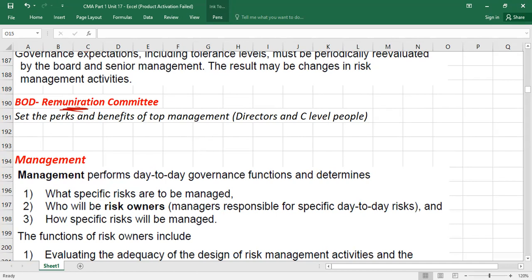There is also a nomination committee, which is not written here. Under the British syllabus, 4 committees should be there minimum: risk, audit, compensation, and nomination. But under the US structure, 3 committees minimum should be there: risk, audit, and compensation. Let me quickly tell you about the nomination committee also. When board of directors are elected or appointed, what is the process they follow? Obviously, they will advertise the jobs. After the applications come to the nomination committee, they will shortlist.